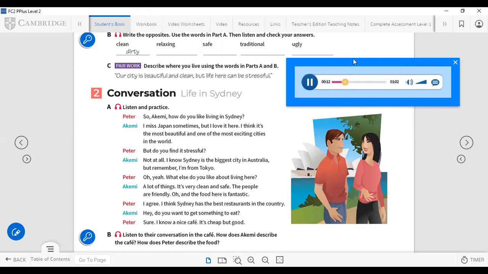So, Akemi, how do you like living in Sydney? I miss Japan sometimes, but I love it here. I think it's the most beautiful and one of the most exciting cities in the world. But do you find it stressful? Not at all. I know Sydney is the biggest city in Australia, but remember, I'm from Tokyo. Oh, yeah. What else do you like about living here? A lot of things. It's very clean and safe. The people are friendly. Oh, and the food here is fantastic. I agree. I think Sydney has the best restaurants in the country.